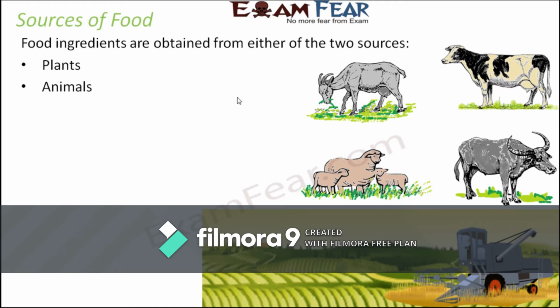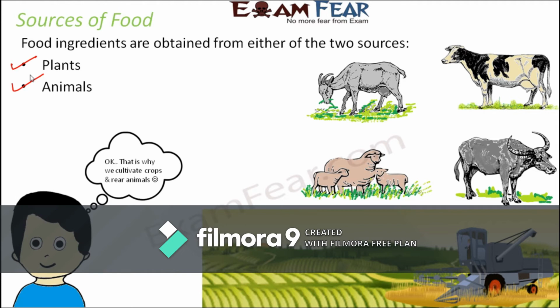On the other hand, meat, egg, milk, all of these are obtained from animals. So basically, all types of food ingredients are either obtained from plants or from animals. Let us look at both the sources of food one by one. We will start with plants.